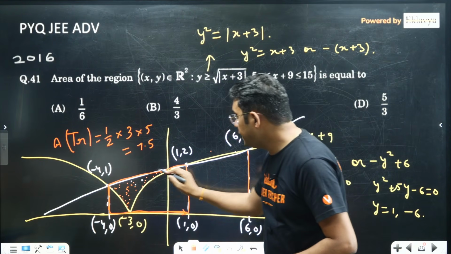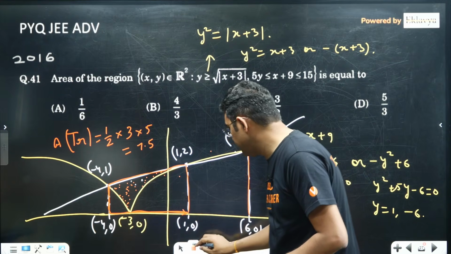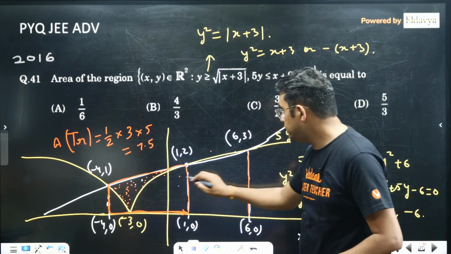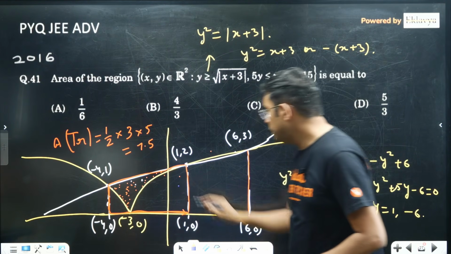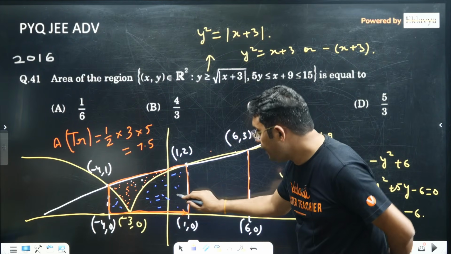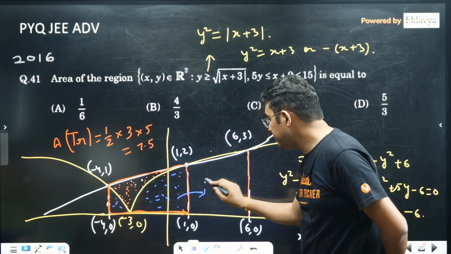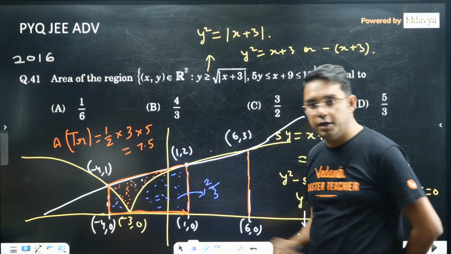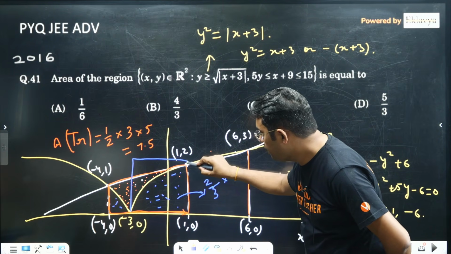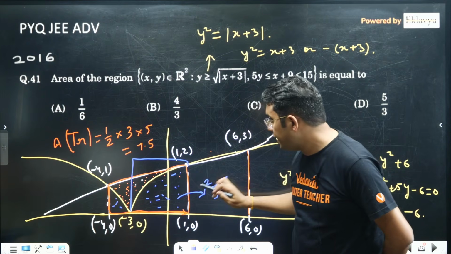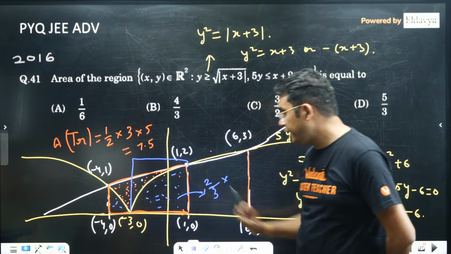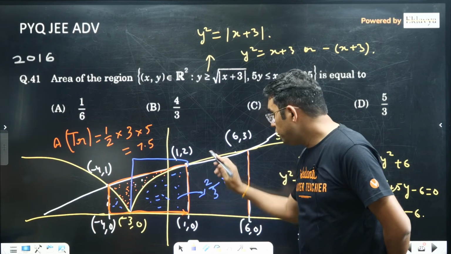Okay, now the area that we are supposed to subtract, is it visible? Yeah, I think it is visible. Which area we have to subtract? Yeah, this area, this and this. Now to find this area, we will be finding it by 2/3 into the area of this rectangle that will be formed along the axis, tangent at vertex, and from this point. So it will be -3 to 1, that is 4 on one side, and the other side is 2. So 4 into 2, 8.